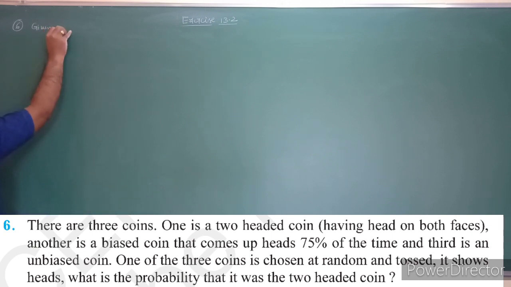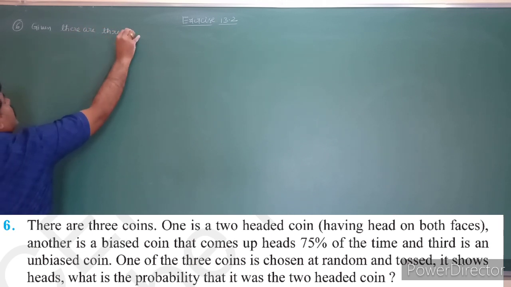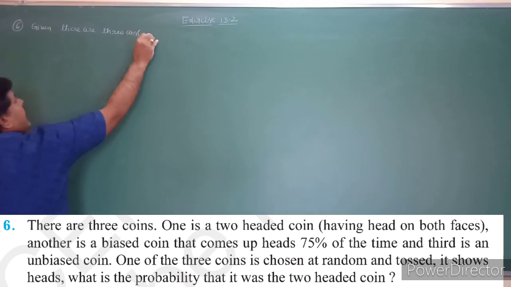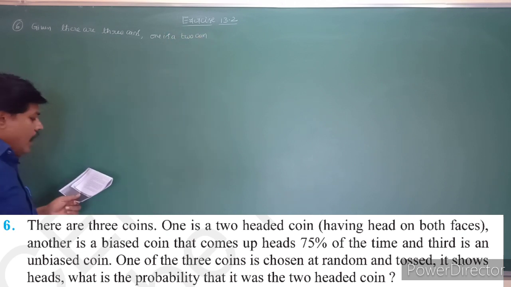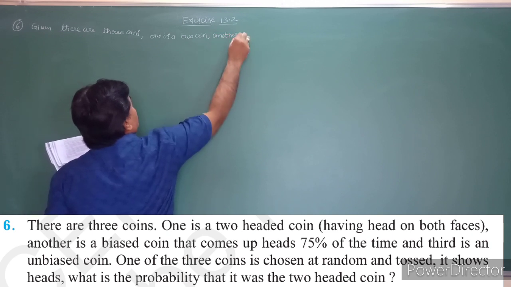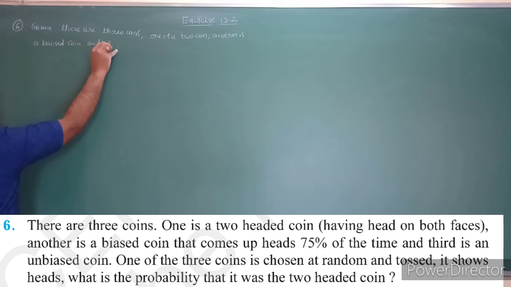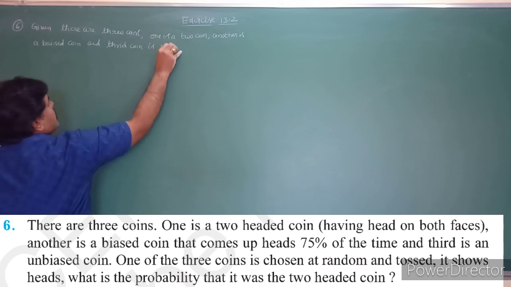Given, there are 3 coins. Out of these 3 coins, one is a two-headed coin, another is a biased coin, and the third coin is an unbiased coin.